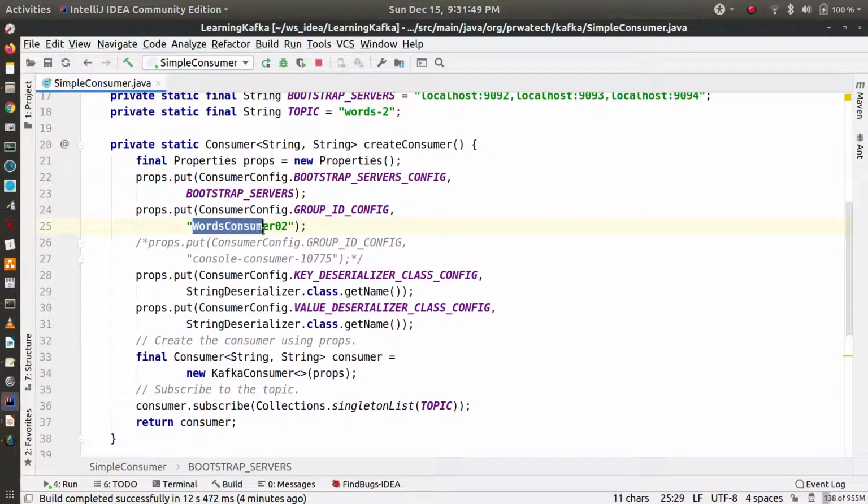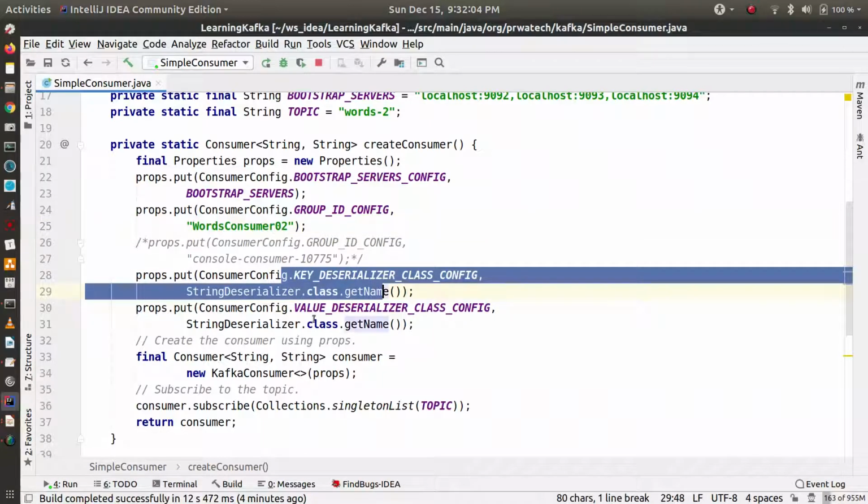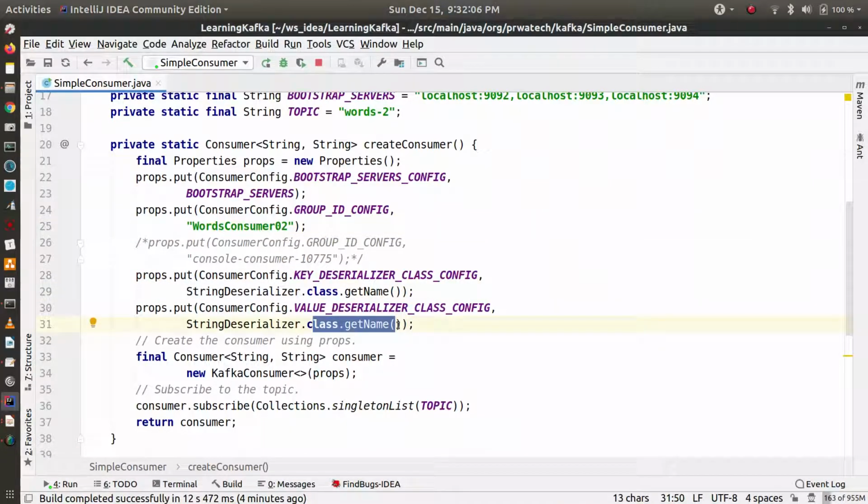I gave one consumer group name because always a consumer runs inside a consumer group. So this consumer group is very important. We will analyze more in this consumer group concept. Now we need to provide some key deserializer and value deserializer. We understood in the last session that while publishing the data, we need to provide the key serializer and value serializer.